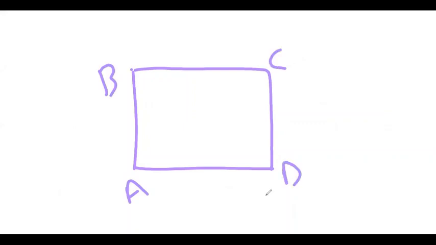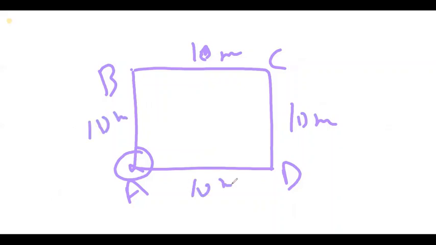Suppose one more example I can take. I've already taken it, but I'm telling you once more. So this is A, B, C, D. Suppose you start your journey from A and you come back to this position again, and suppose each side is 10 meters. It's a square. All the sides are 10 meters. We start our journey from A and we reach A. That means A is our origin and A is the final position.